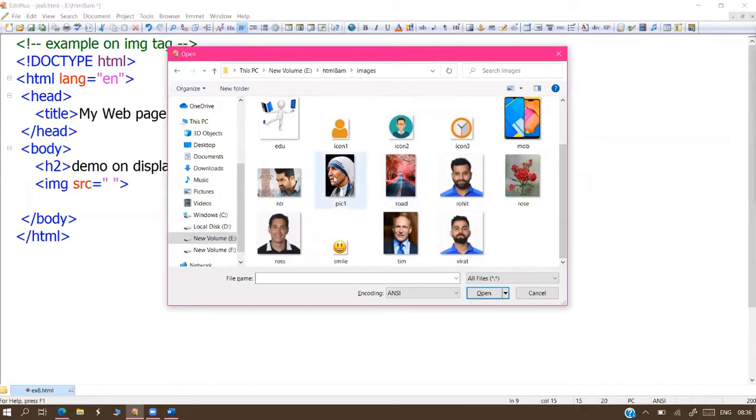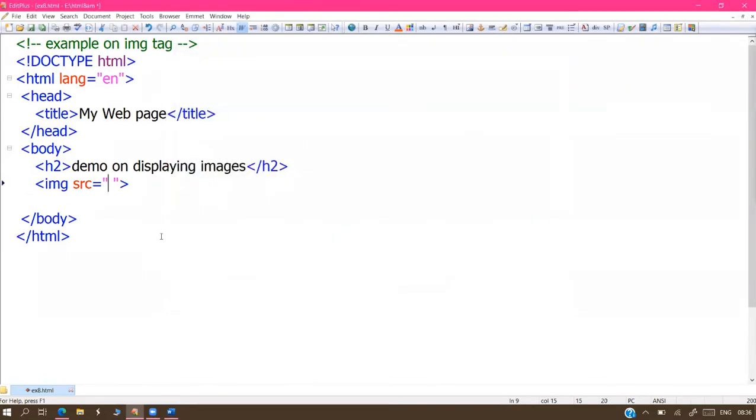Okay, here we have some Mother Teresa image available. So I want to display this image. Pic1.jpg. Where is this picture, sir? In the images folder. Where is images, sir? Images are available in the HTML8 AM folder.